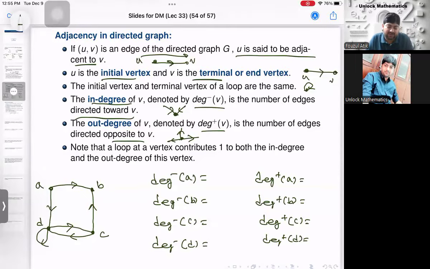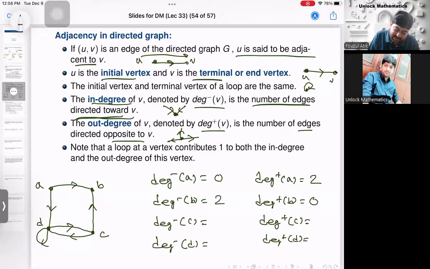Now see how to calculate the in degree. In degree is the number of edges directed towards A. So how many edges are there directed towards A? There is no edge. So in degree of A is 0. How many edges are there directed opposite to V? That is called out degree. It is 2. So out degree of A is 2. Similarly, you find the in degree of B is what? In degree of B is 2. Out degree of B is 0.